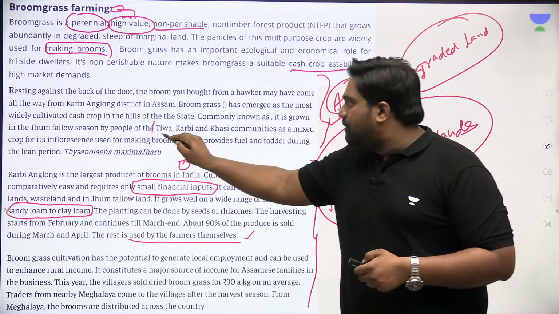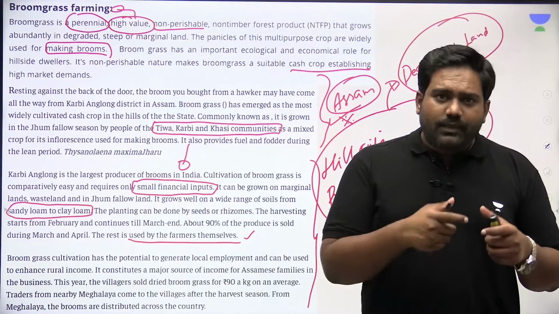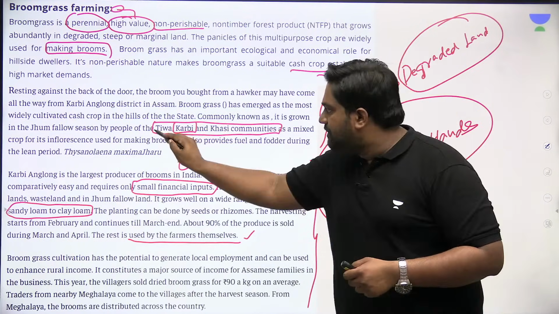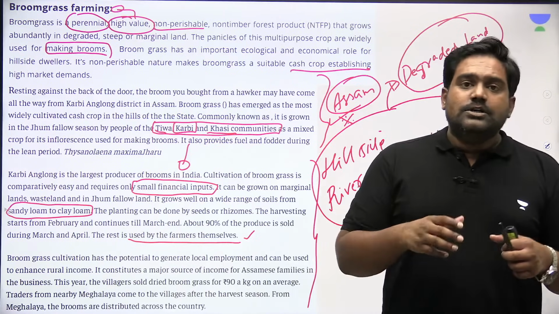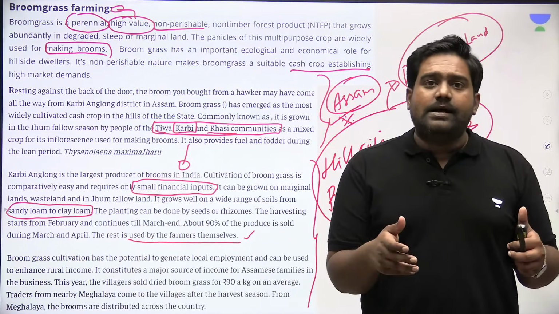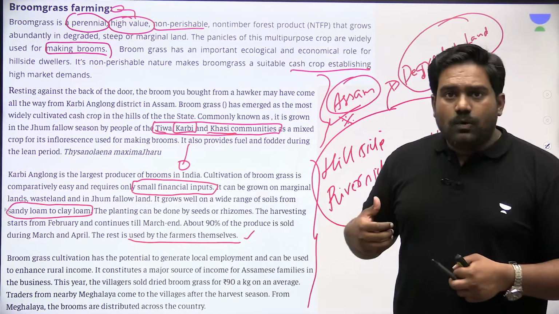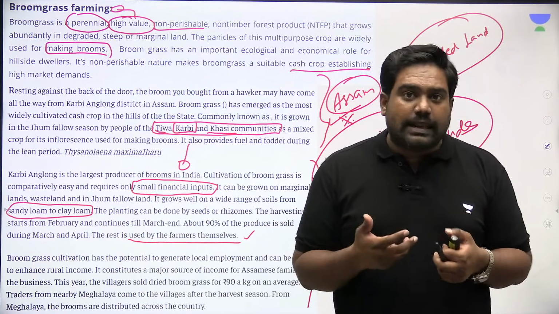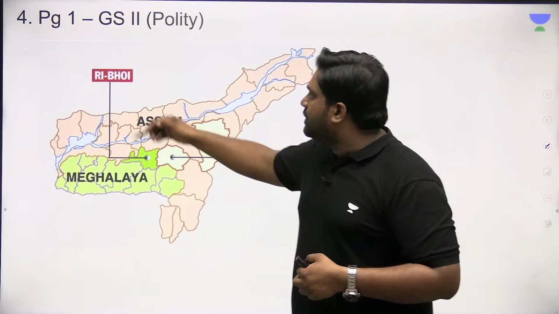So it is cultivated by many indigenous ethnic tribal communities. If you look at the Karbi Anglong region, you have the Karbi tribe, the Tiwa tribes, the Khasi from Meghalaya region, from Garo, Khasi, Jaintia region. So across this belt of Assam and Meghalaya, many tribal communities cultivate this grass. So as a result, the crop becomes very, very crucial for their sustenance, for their livelihood. Is that clear? So this was about the broom grass.